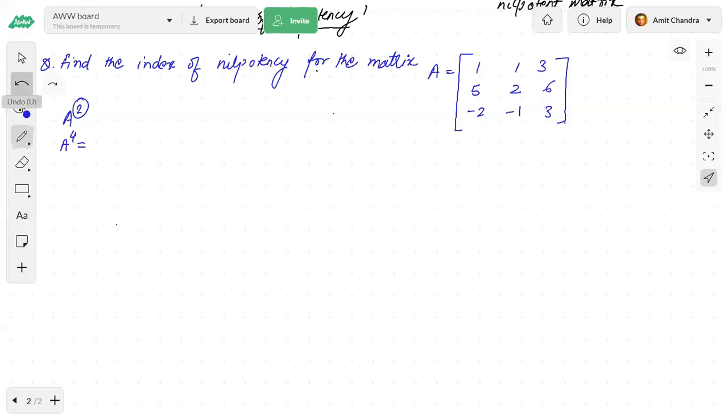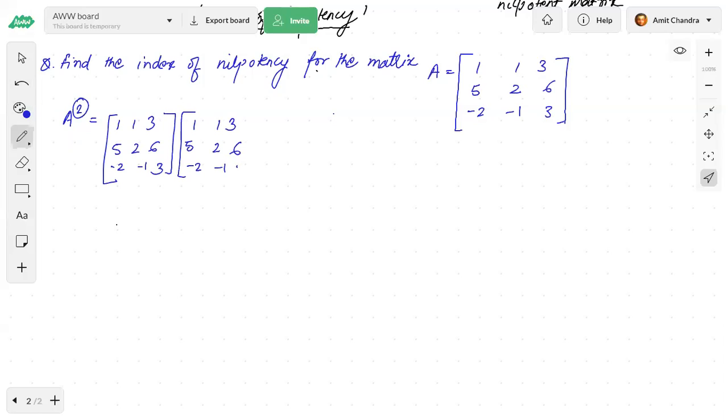Now to check whether this is not 0, I will take A square. So this is 1, 1, 3, 5, 2, 6, minus 2, minus 1, and 3.